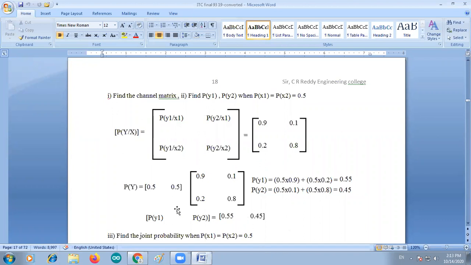Once the channel matrix is known, let us find the output matrix. The output matrix should be a row matrix, that is called P of y.